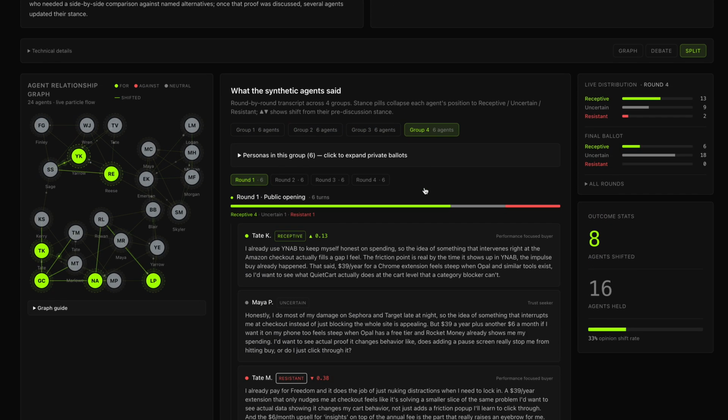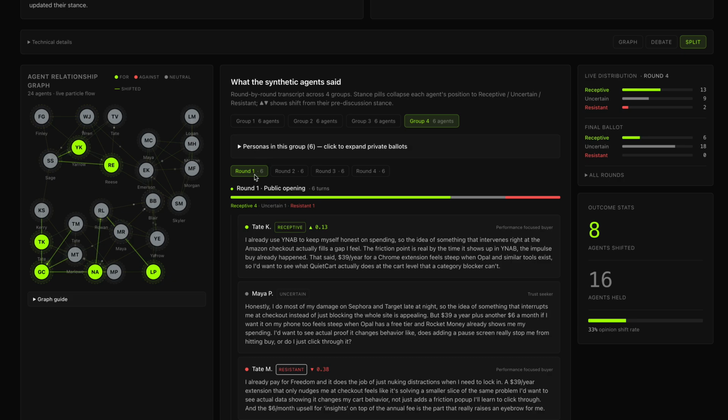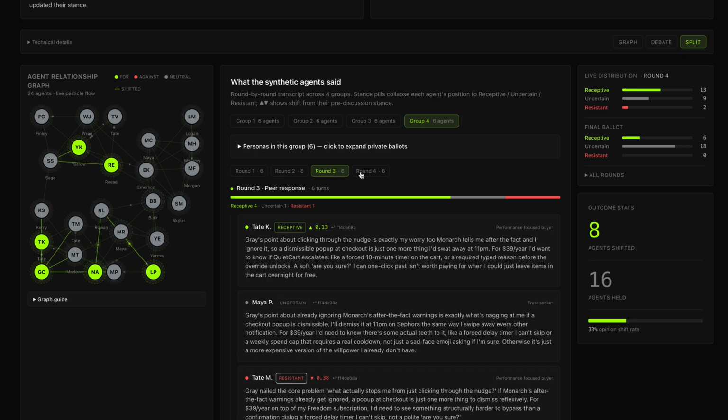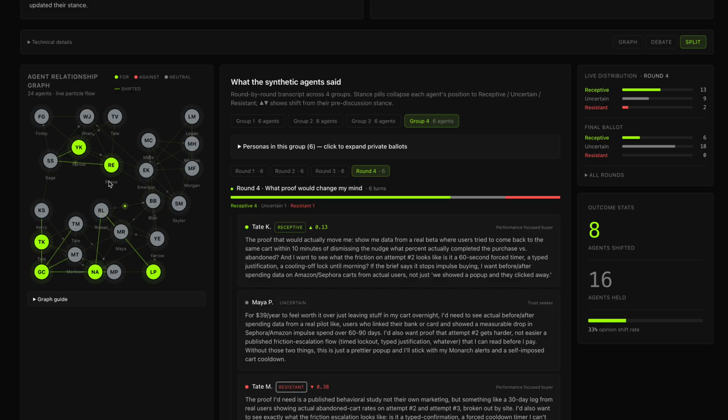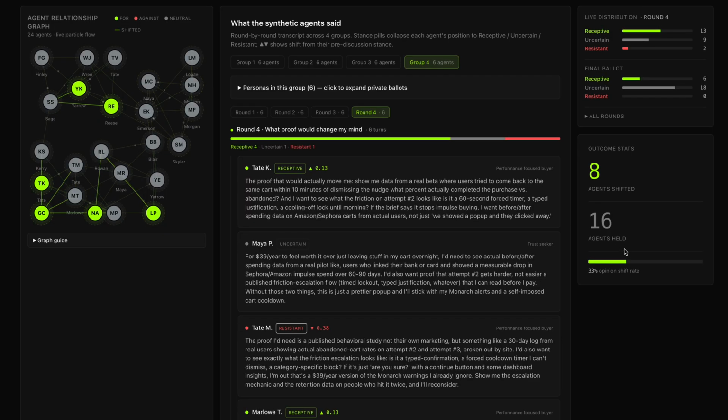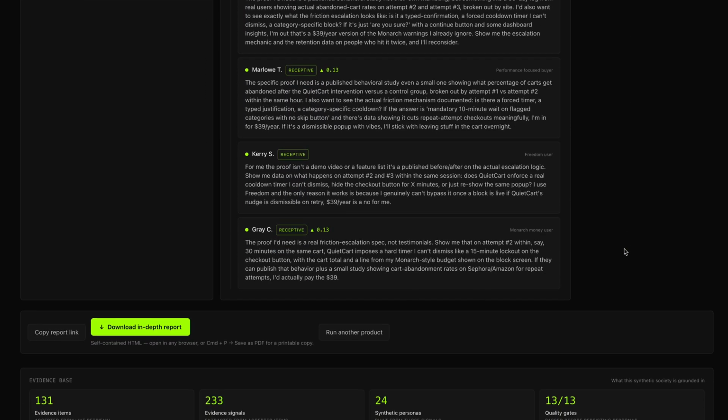The number of personas we spawned here was 25, and then they went through multiple rounds of discussion, debates, and convincing with each other. We also give the user the visual graph over here, and also some stats here, which includes the number of agents, the synthetic users or humans, that shifted their opinions.